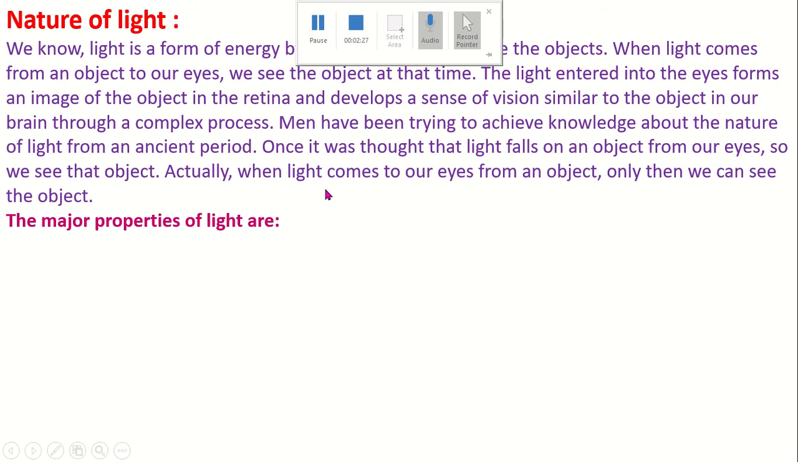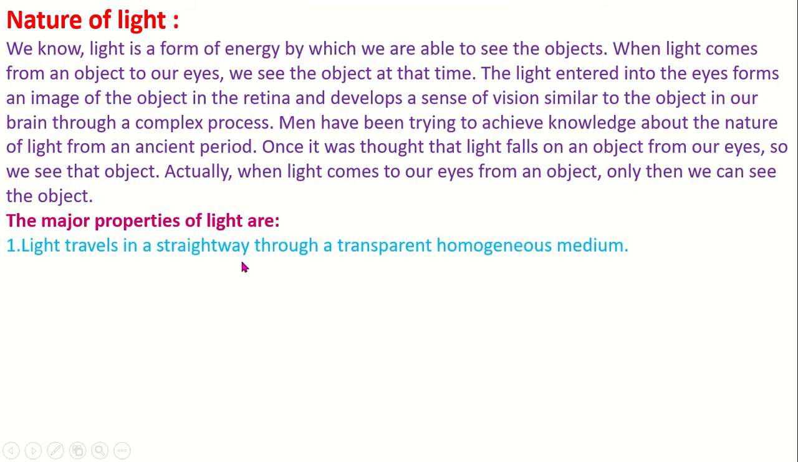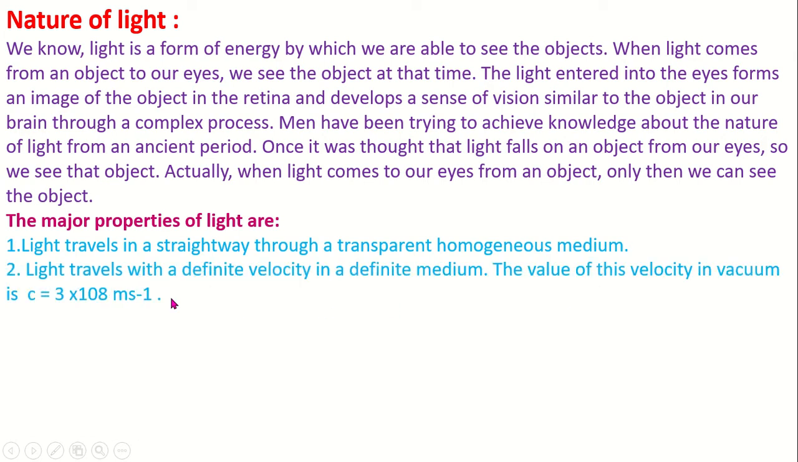The major properties of light are: number one, light travels in a straight line through a transparent homogeneous medium. Number two, light travels with a definite velocity in a definite medium. The velocity of light in vacuum is indicated by the symbol c. c equals 3 into 10 to the power 8. Dear students, this 8 will be the power of 10. So 3 into 10 to the power 8 meters per second.